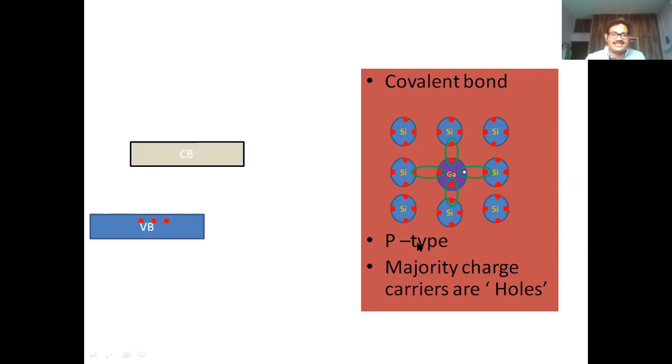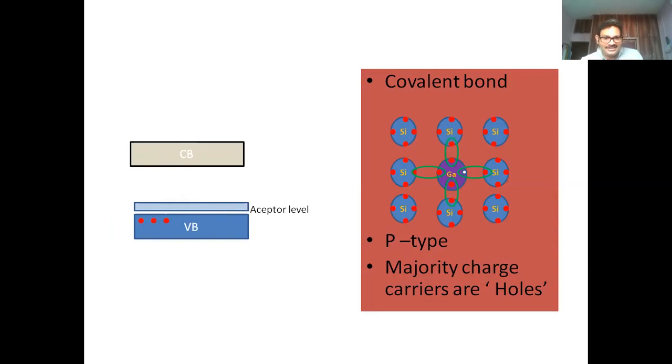That we can visualize in the band theory also. This is what the band theory is. There are 2 bands, valency band and conduction band. Due to this hole, a new energy level is created here above the valency band, because this is a lower energy level. This is normally called an acceptor level. It is an empty band. So now it can act as a conduction band.